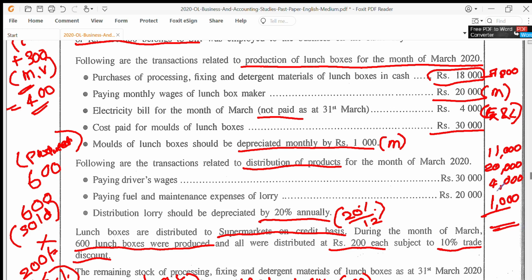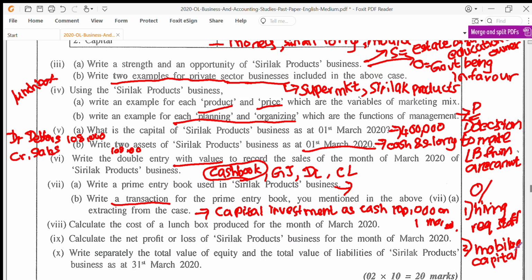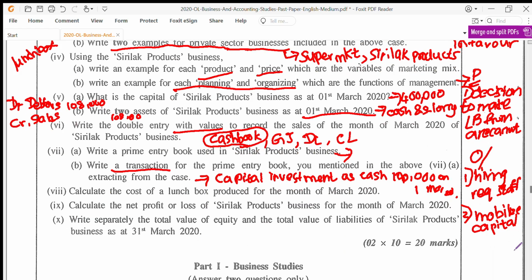You have 31 plus 5, so here you have 36,000 as your total production cost. Now they are asking per lunch box. So 36,000 divided by 600 lunch boxes, meaning 60 rupees per lunch box is the cost. So the answer for question number 8, cost of a lunch box produced, would be 60 rupees.